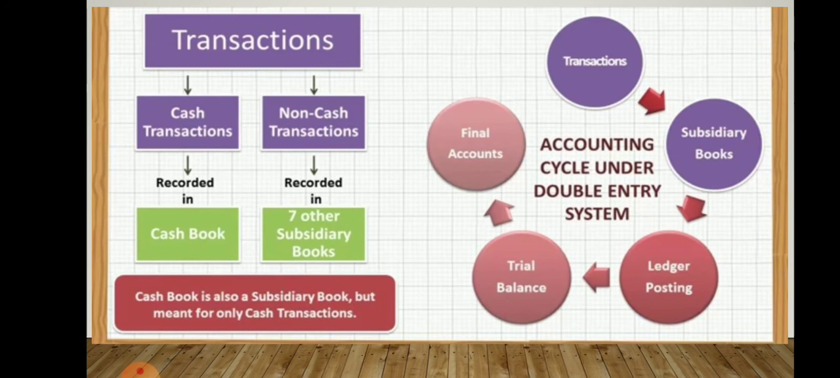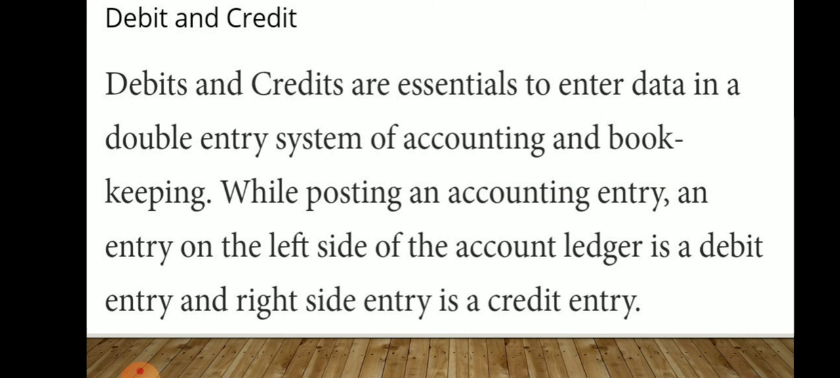And transactions are of two types. First is a cash transaction and second is a non-cash transaction. Cash transactions are recorded in the cash book and non-cash transactions are recorded in the other subsidiary books. But the cash book is also a subsidiary book. In the cash book we only record cash transactions, and in the other subsidiary books we record non-cash transactions.